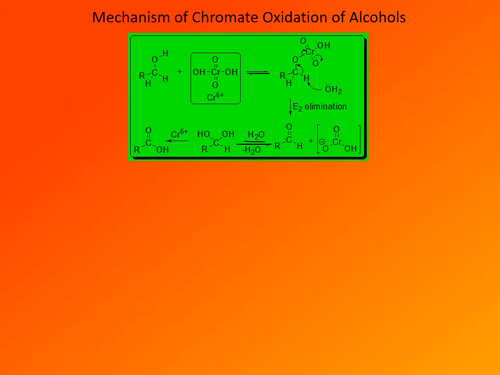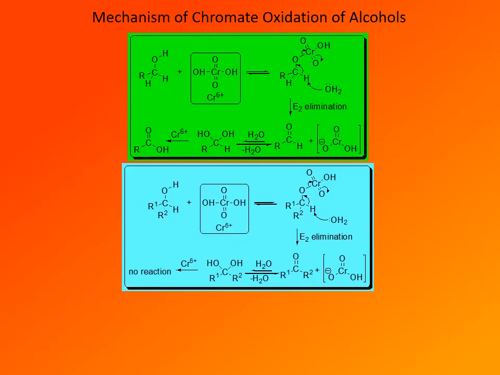And now this reaction could occur one more time. One of these hydroxyls can form another chromate ester, and since we still have a proton on the carbon attached to the hydroxyl group, this E2 elimination can occur one more time, and the final product is the corresponding carboxylic acid. So the reaction occurs twice. Reaction stoichiometry is 2 to 1. One molecule of primary alcohol reacts with two equivalents of chromate to give the carboxylic acid as the final product, and the intermediate is the corresponding aldehyde.